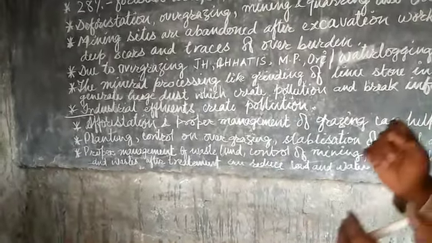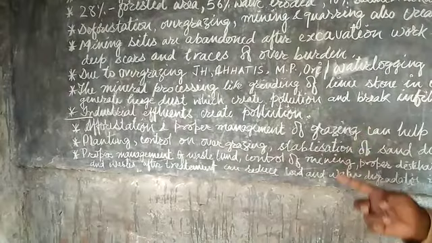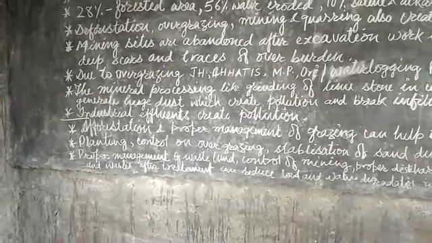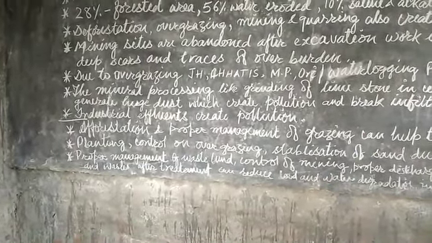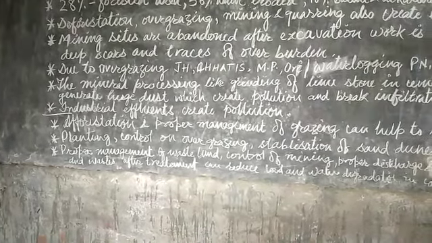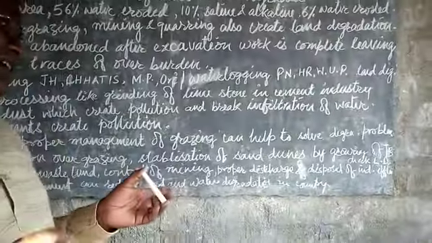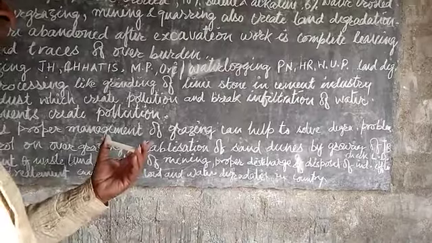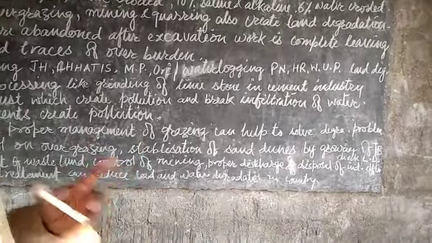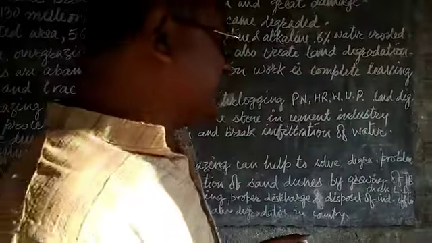Control on overgrazing. Overgrazing happens because the largest number of cattle are found in our country, so we should control overgrazing. And stabilization of sand dunes. The sand dunes, which are Barkhans, are found in the Rajasthan region. If we grow thorny bushes on the slopes of the sand dunes, we can check land degradation there.